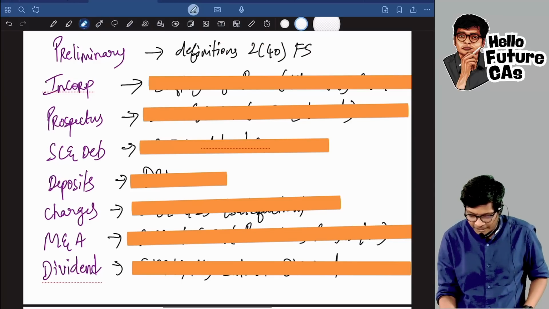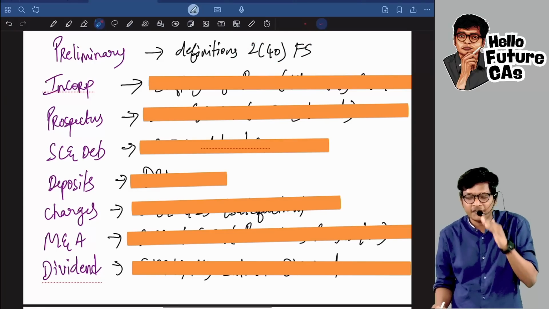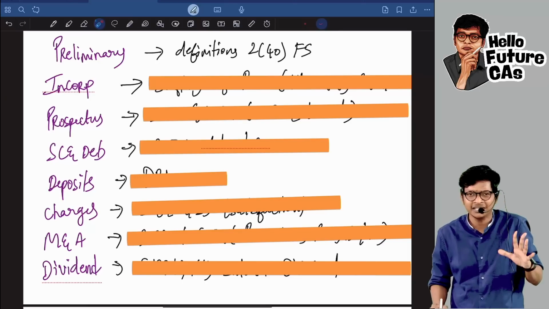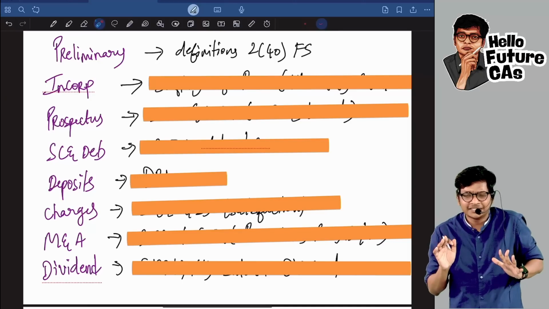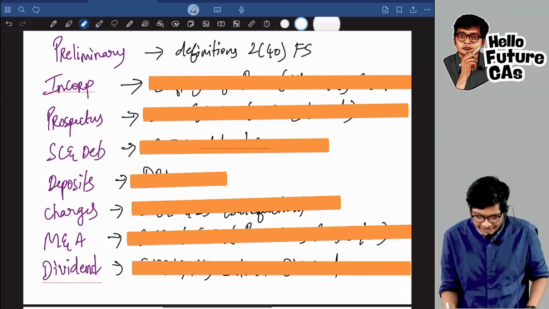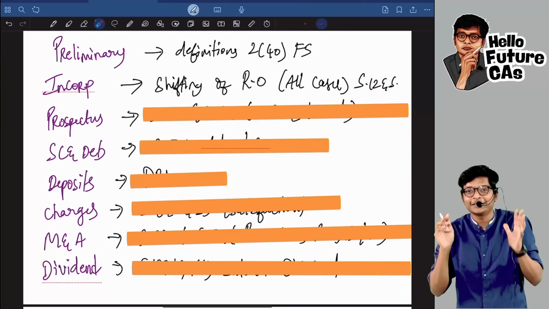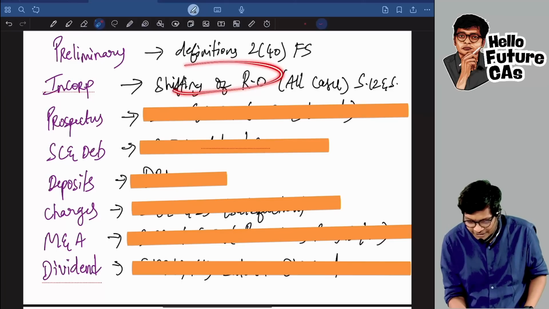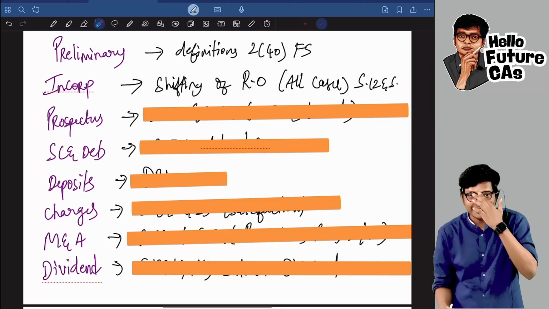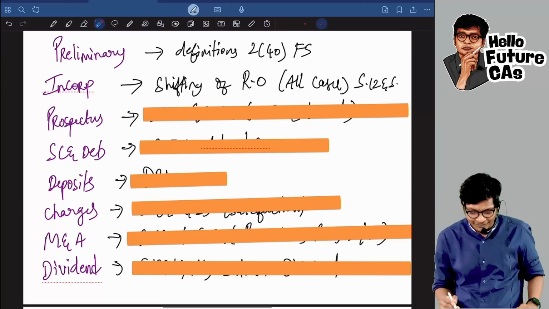First, for the preliminary chapter, many students will skip section 2 subsection 40, the definition of financial statement and exemption. I think very few will skip, but still this is the most skipped place in preliminary. Proceeding further, in incorporation, be very honest, guys, you will study the whole chapter, but shifting of registered office, all cases, sections 12 and 13, state to state, within state, many of you will skip this.